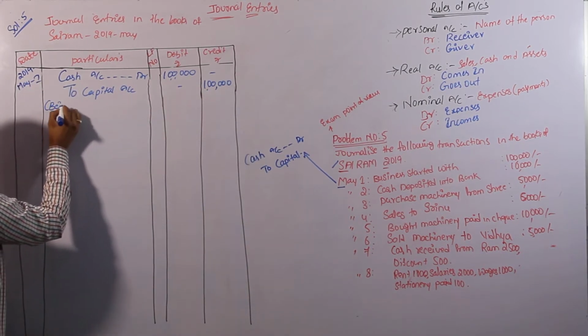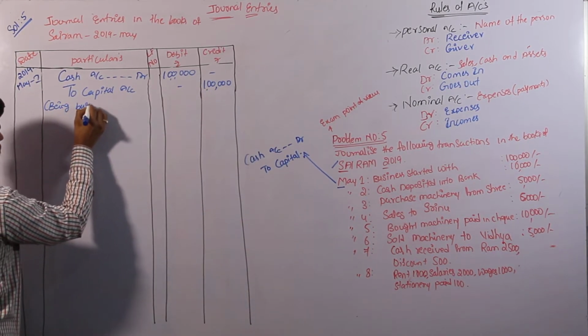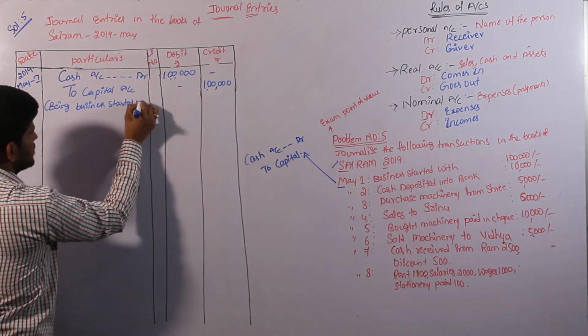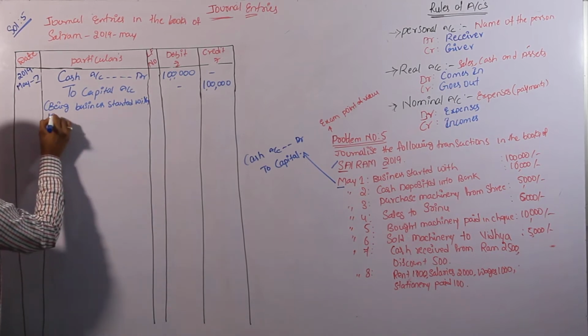Narration: business started with 1 lakh.